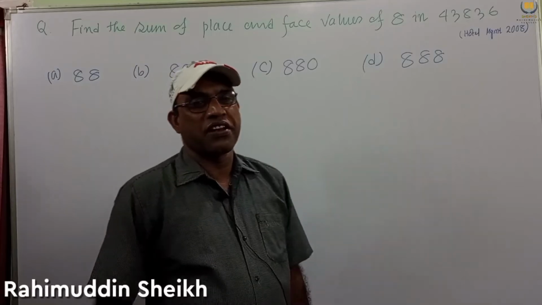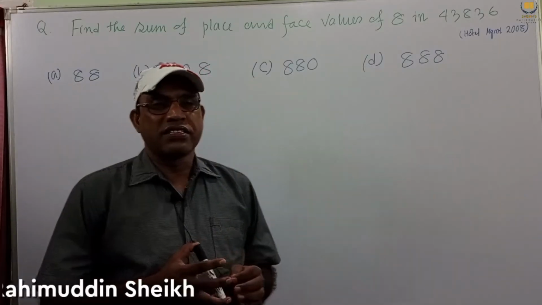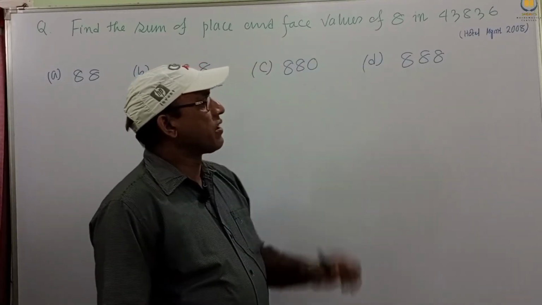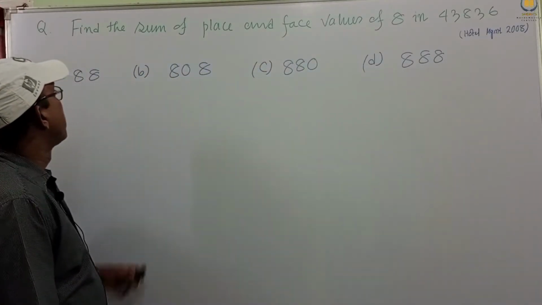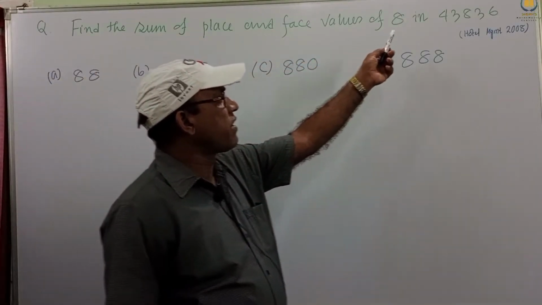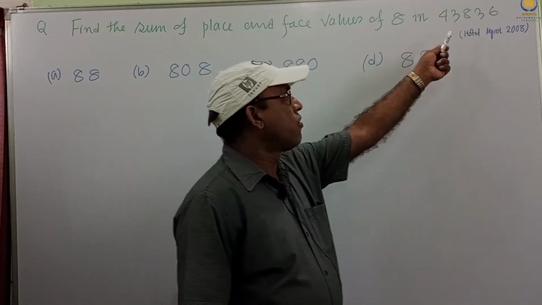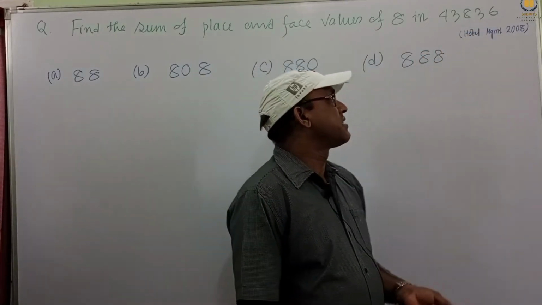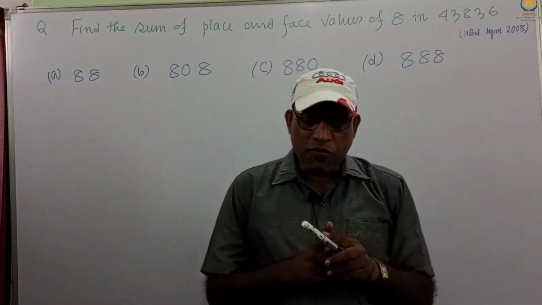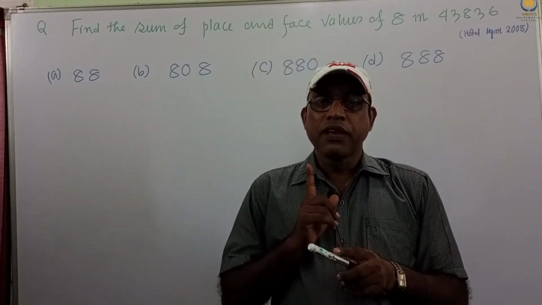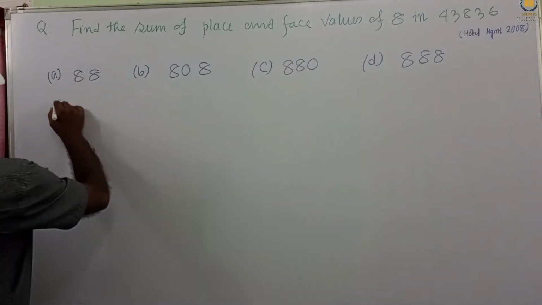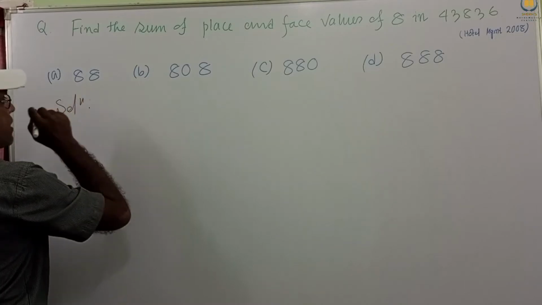Today we start another problem, and this is video number 3. The problem was set in Hotel Management 2008. Find the sum of place and face values of 8 in the number 43836. From this number, we have to find the sum of the place value and face value.